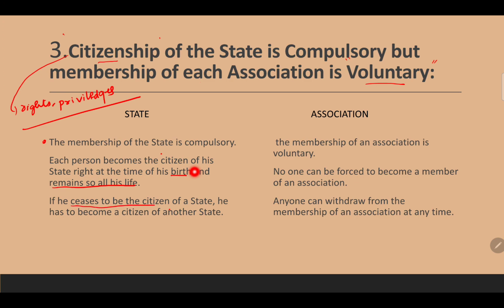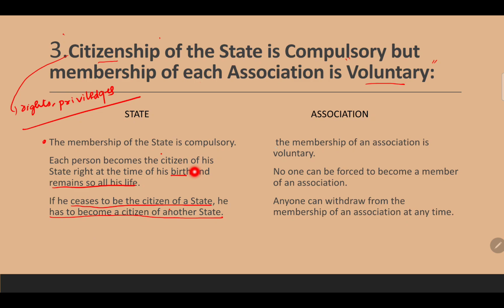If he ceases to be a citizen of a state, he has to become a citizen of another state. If I want to go to another country, we have to surrender our citizenship, then apply for the citizenship of the other country or state. So without citizenship you are not counted. You must have a valid citizenship.